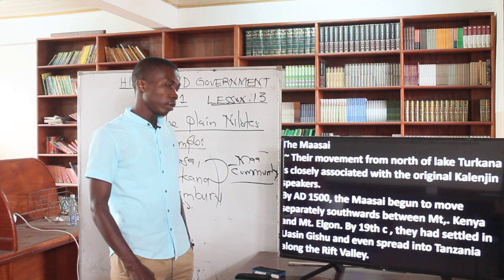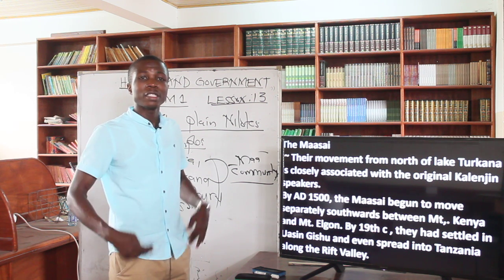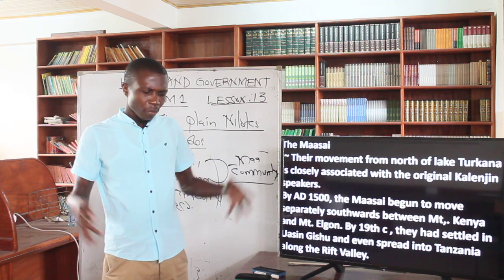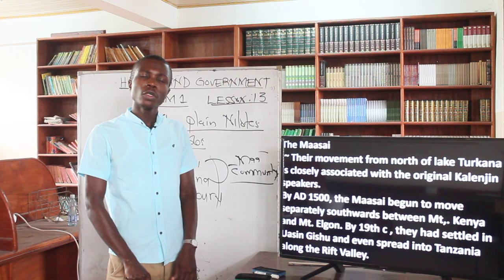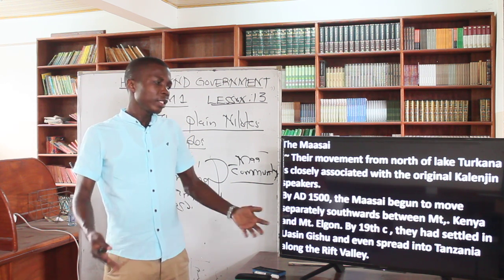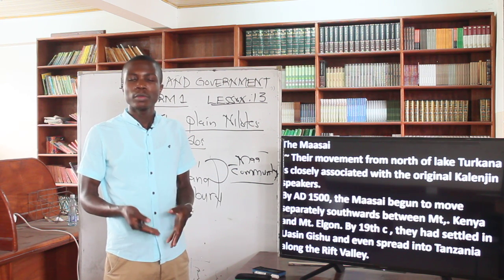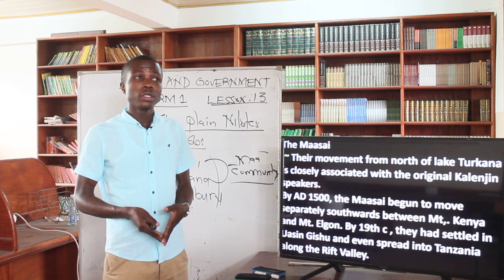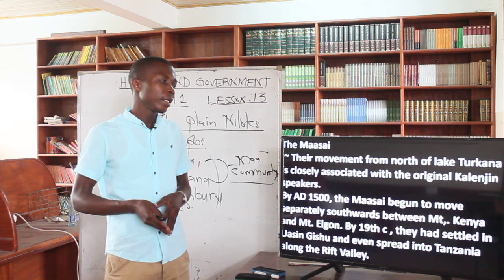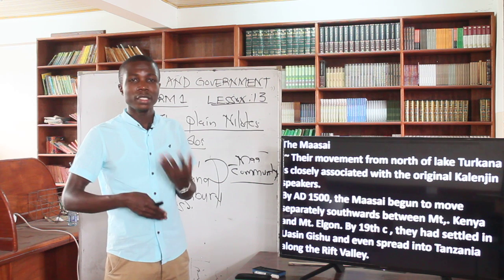Then some of the plain Nilots found themselves within Tanzania. That's why if you go to Tanzania, you find that there are some communities that are similar in terms of their speaking, in terms of their complexions. If you go to Tanzania, you have got, for example, Luos. You have Luos of Tanzania, Uganda, meaning that these people were once just one community, but because of movement and there were reasons making them to spread away from each other, so they just spread, but they were one community. And that is being depicted by the way they associate with each other, the way they look like, and the way they talk, etc.